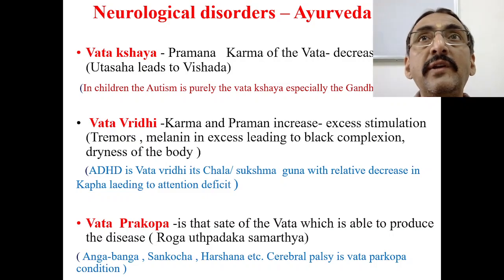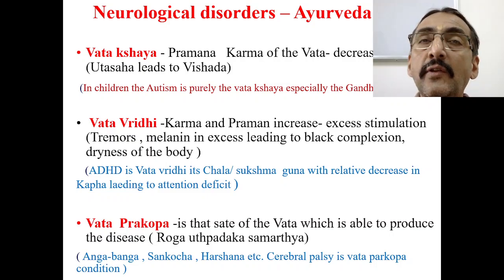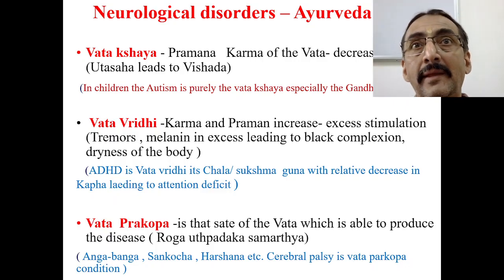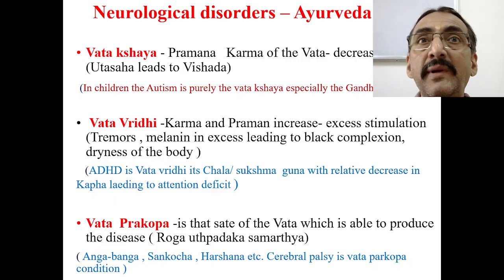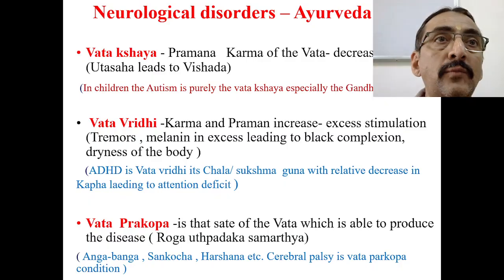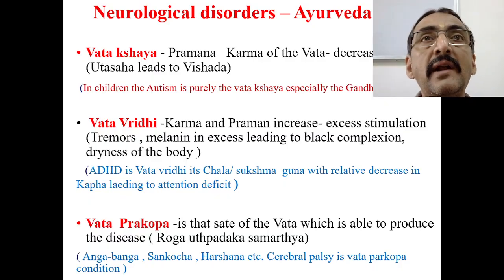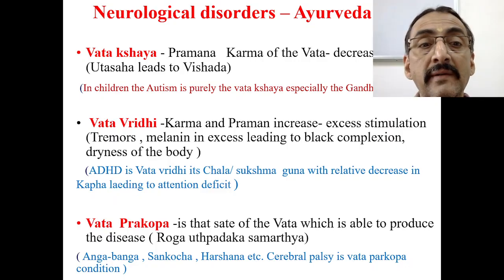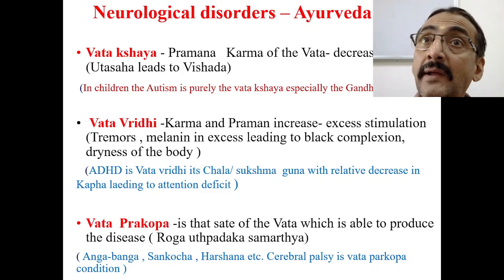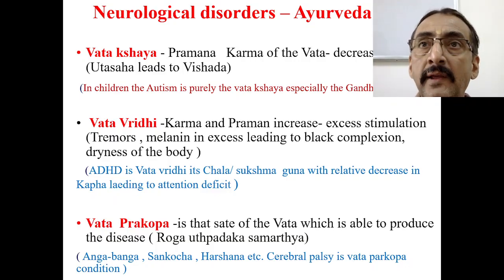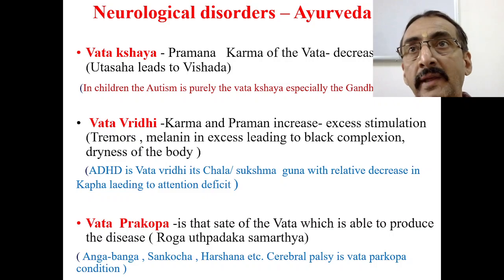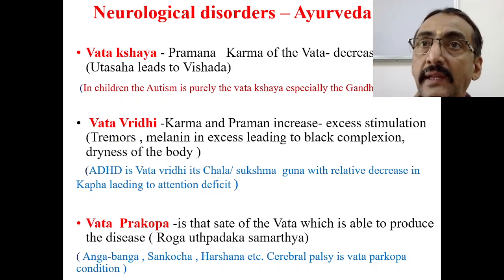Suppose you see overfunctioning of Vata in the neurological system in the brain. That may lead to excess production of melanin, the melanocyte-stimulating hormone, which is under the control of the pineal gland. If there is more stimulation and the pineal gland produces more, it may lead to blackish discoloration and sometimes dryness of the body. What I mean to say is you have to identify whether it is Vata Kshaya or Vata Vriddhi. Now, if you take the example of ADHD, ADHD is basically Vata Vriddhi.